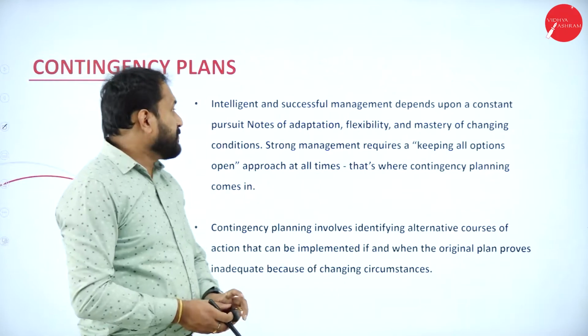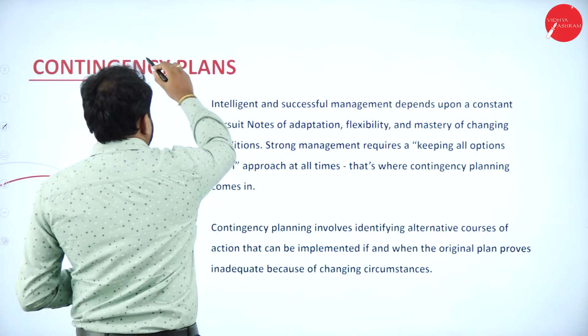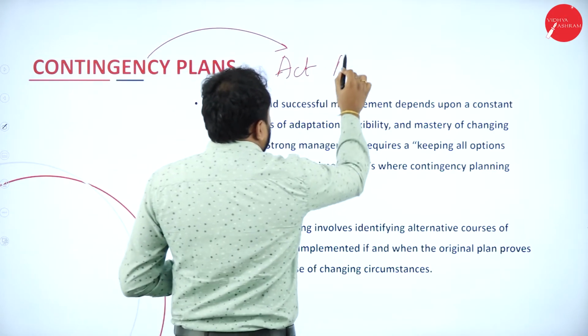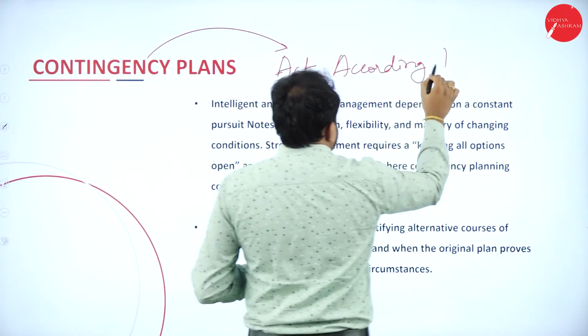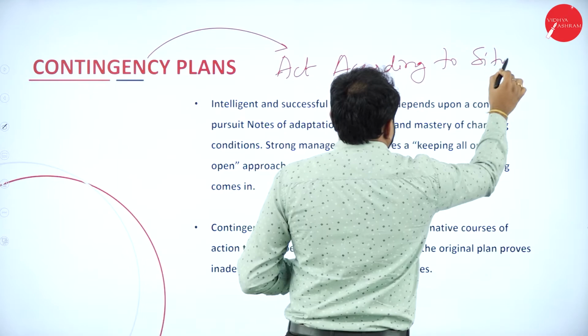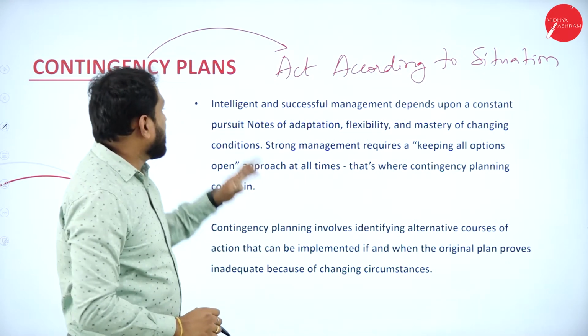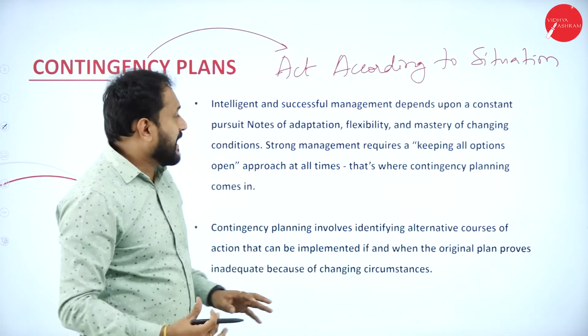Next one we have is contingency plan. Now the word contingency itself means what? Act according to situation. In the last class, I told you what exactly a contingency plan is, that is, act according to situation. We'll go in depth on what exactly it is.